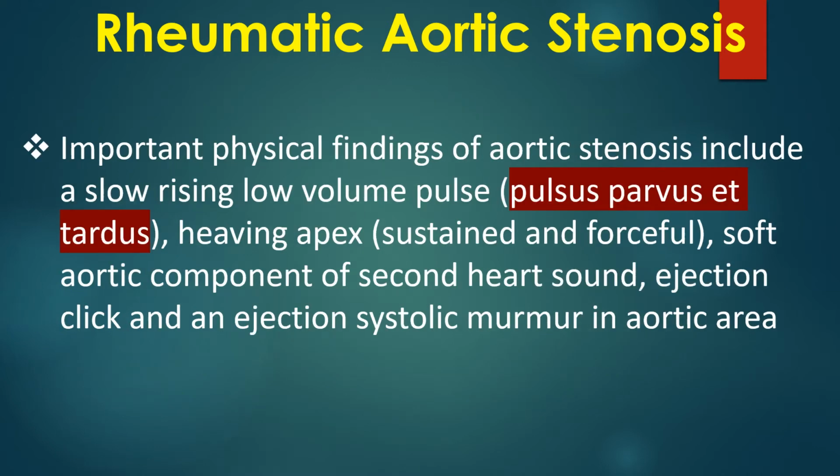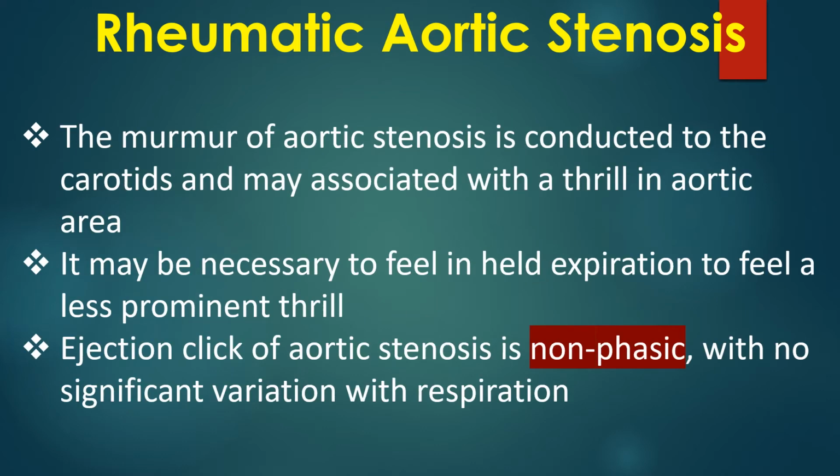Important physical findings of aortic stenosis include a slow rising low volume pulse, pulsus parvus et tardus, heaving apex, sustained and forceful, soft aortic component of second heart sound, ejection click, and an ejection systolic murmur in the aortic area. The murmur of aortic stenosis is conducted to the carotids and may be associated with a thrill in the aortic area. It may be necessary to feel in held expiration to feel a less prominent thrill. Ejection click of aortic stenosis is non-phasic with no significant variation with respiration.